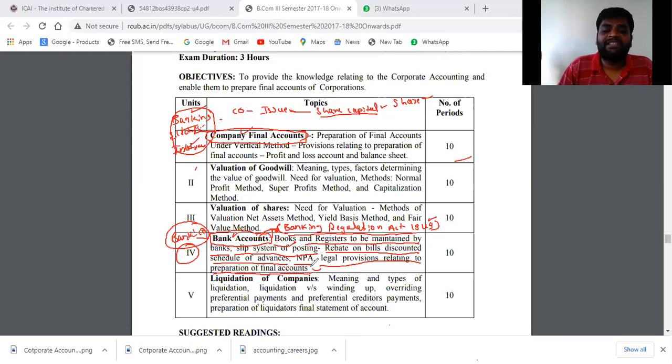This is why we prepare a different type of balance sheet here. The product of the company is totally different from other companies. In other companies there is selling of products, but here there are deposits, and advances have to be given. Advances means providing loans, and deposits have to be accepted. We have to process these types of activities, so they have to prepare a different type of final accounts, the banking accounts. Understood?